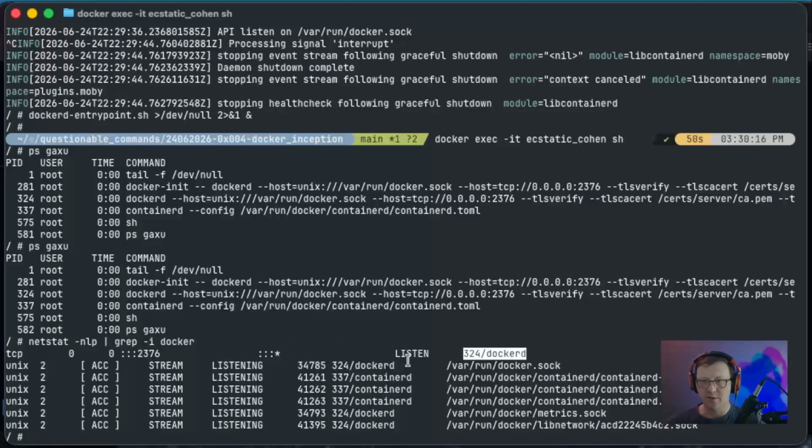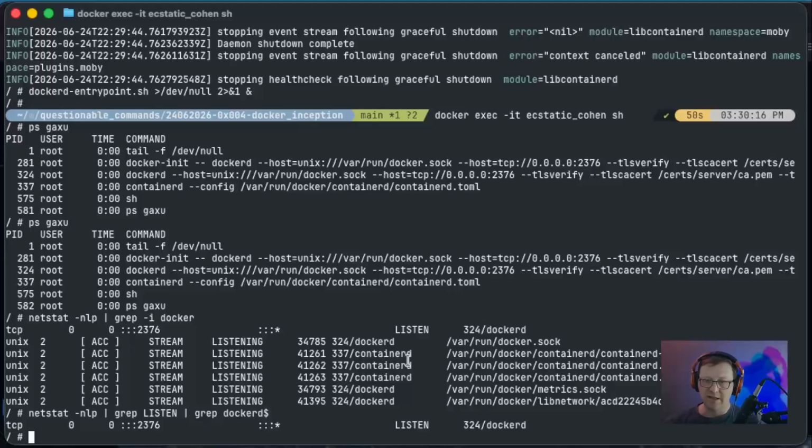So we are going to do netstat -nlp pipe grep, and we want to grep for, case sensitive, all caps LISTEN. And then we want to grep for dockerd, and that is the end of the line. So let's see what we get.